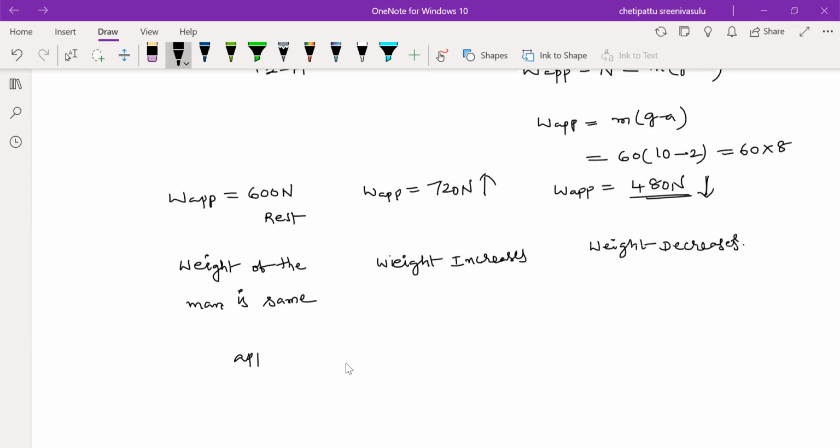What is meant by apparent weight? Apparent means the weight appearing for us when we observe, the weight appearing in the weighing machine.